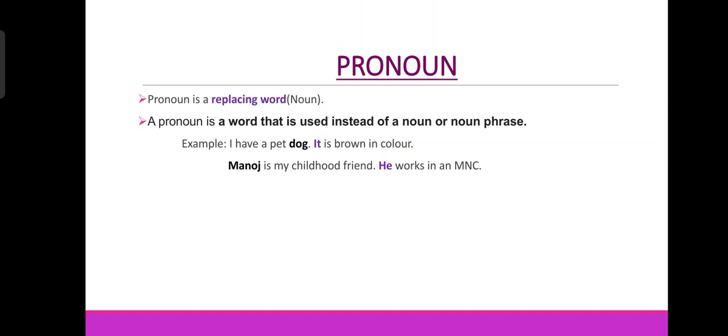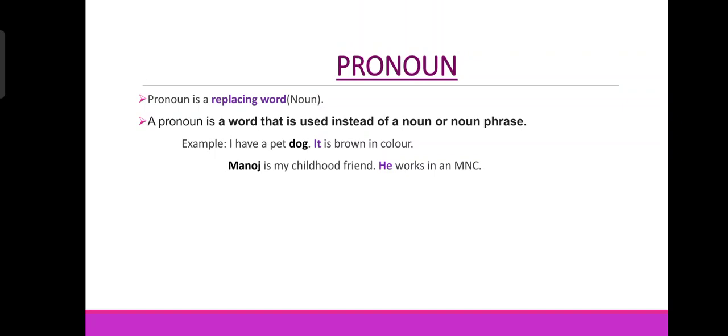For example, we can understand better if we take some examples. For example, I have a pet dog. Okay, here dog is highlighted. Dog is a name of an animal, so dog is a noun because it is a name. I have already told you in the previous slide that every name is a noun.